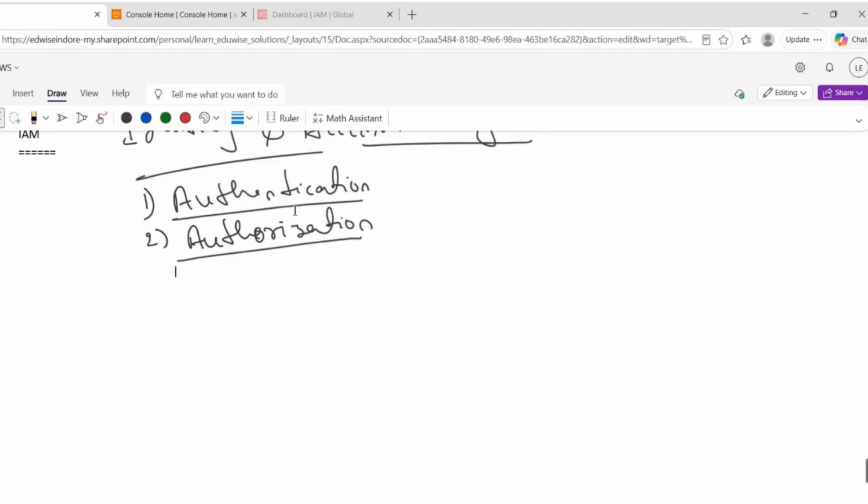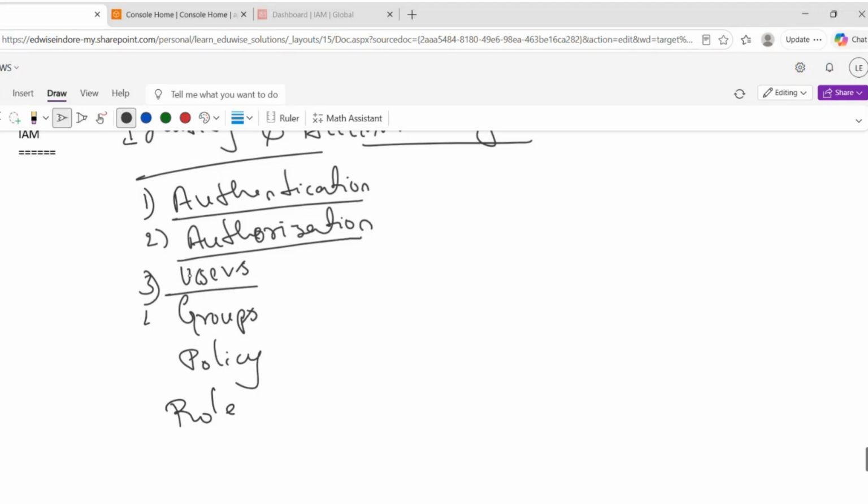So I have explained authentication, authorization, users, groups, policies, and role. User, I've already explained. Groups also is fine. Fifth one, policy.